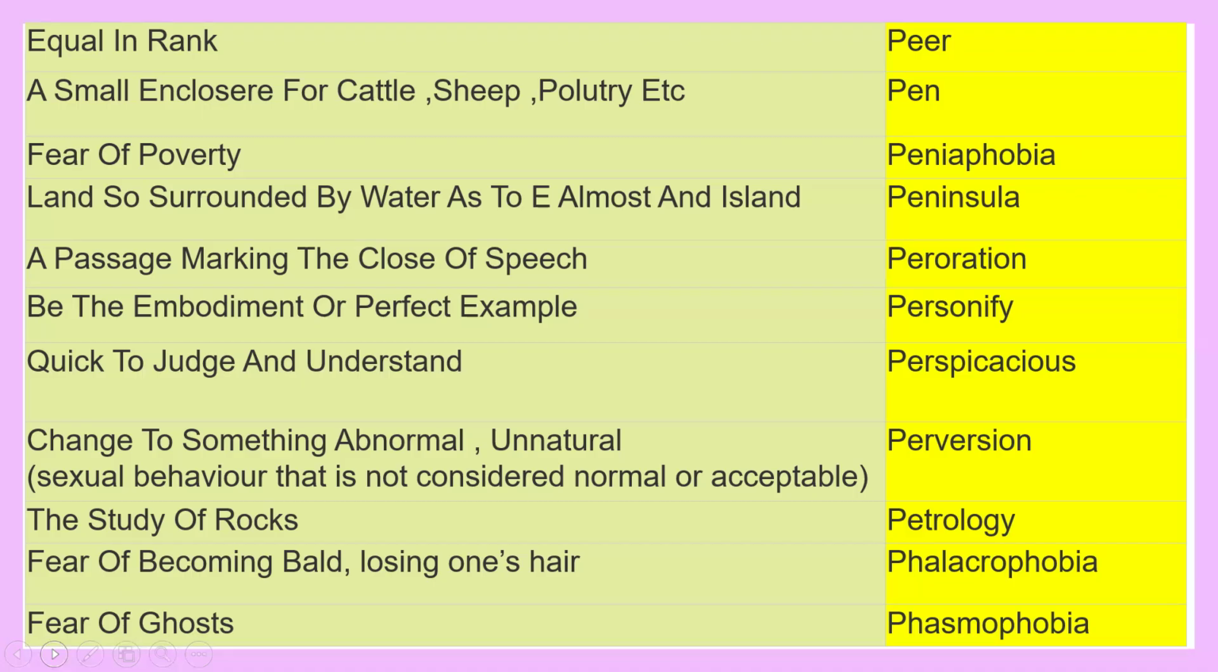Perversion is something abnormal, unnatural, a behavior that is not considered normal or acceptable. Because of this lusting behavior, so many incidents and crimes are happening nowadays in India also. Wives are cheating husbands, husbands are cheating wives, because of the act of perversion involved in abnormal, unnatural behavior.